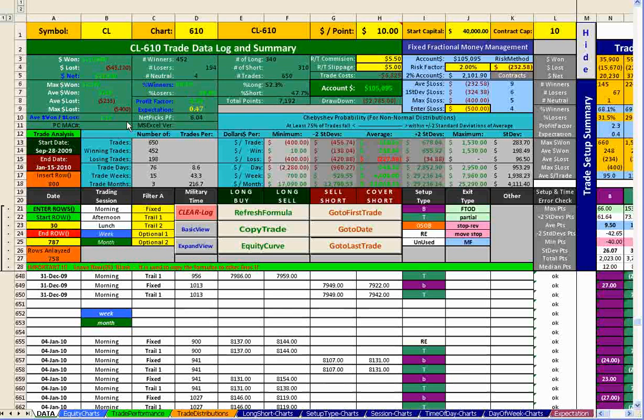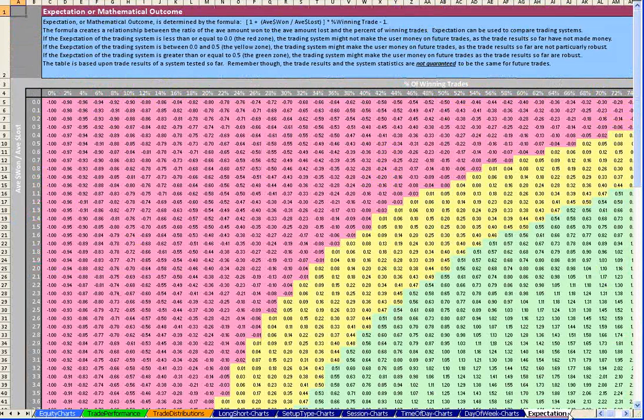Once we have those two numbers, we can flip over to our expectation table and you will see this. What you're looking for is an expectation as close to the green or as far away from the red zone as possible. So you line up your average dollars won divided by your average dollars lost, 1.1 in this case, and you come all the way over to the right until you get to your winning percentage, which is along the top here. And that brings us to this number right here, 0.47. So we're just bordering the green zone. Anything over 0.5 will end up in the green zone. This is actually very good because there's a lot of wiggle room.